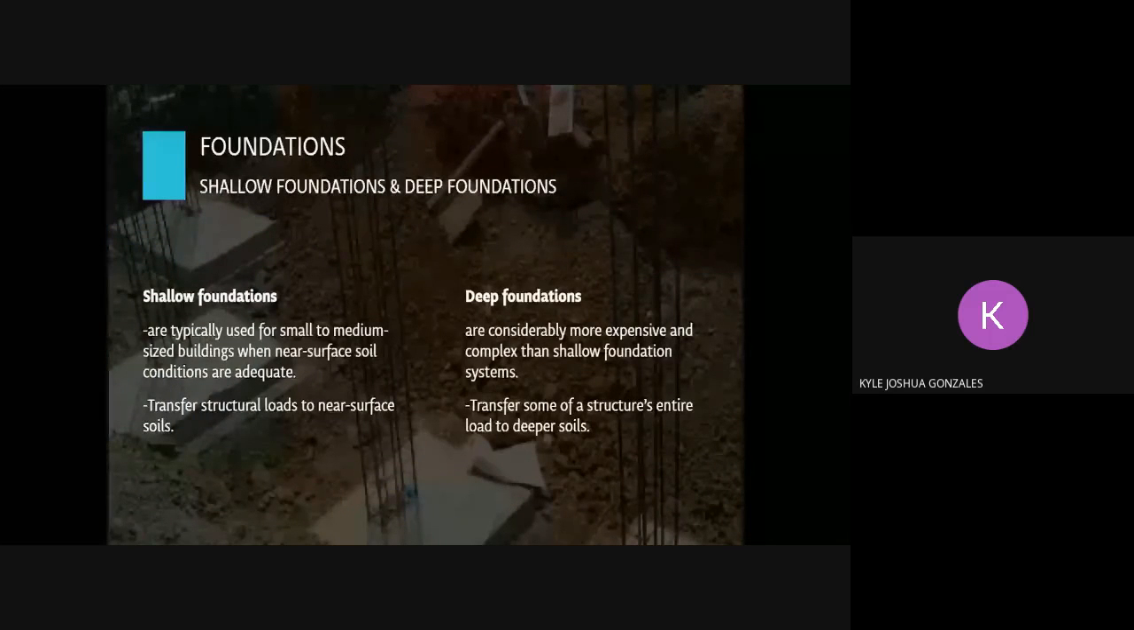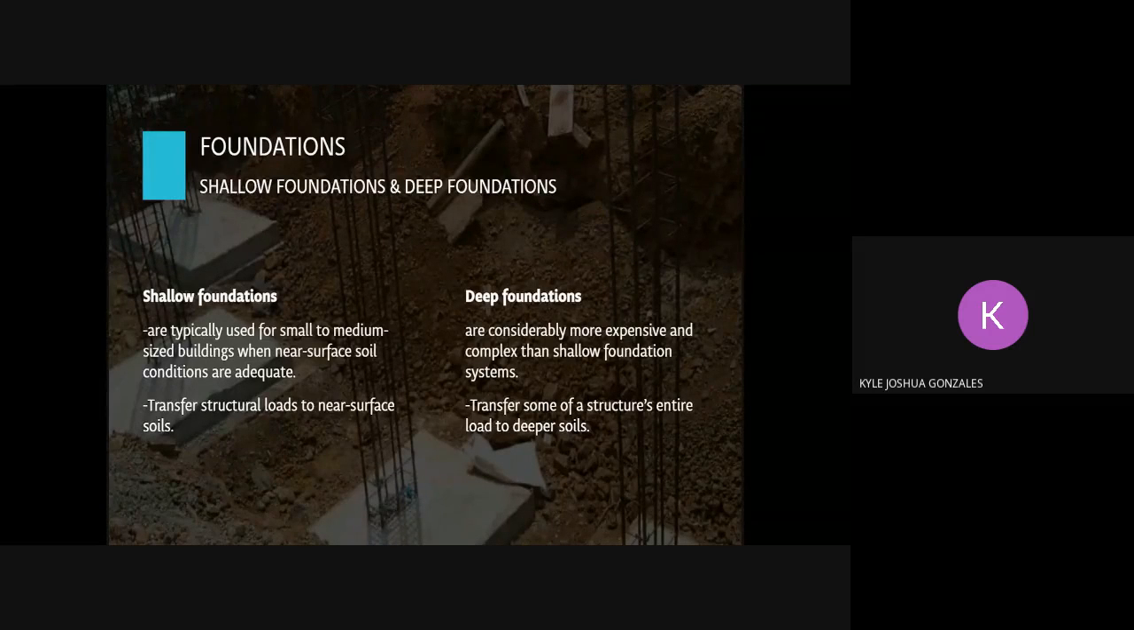So why is foundation important? Foundation is one of the most important parts of the structure. It transfers the total loads from structure to the soil and provides stability to the structure. Foundation can be primarily classified into two parts, such as shallow foundation and deep foundation.